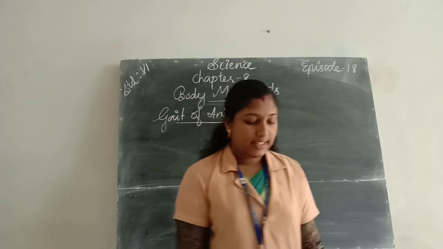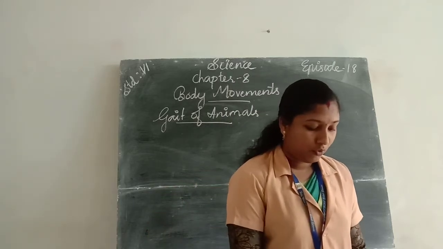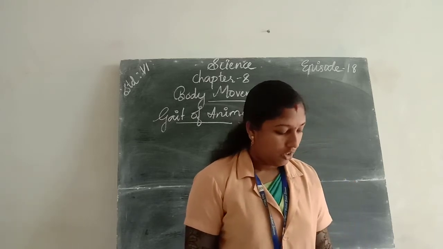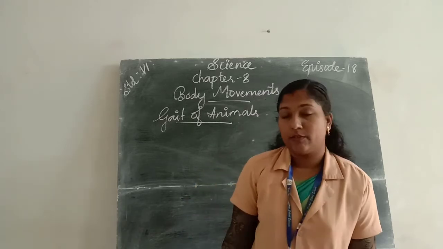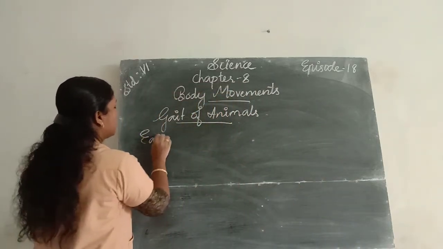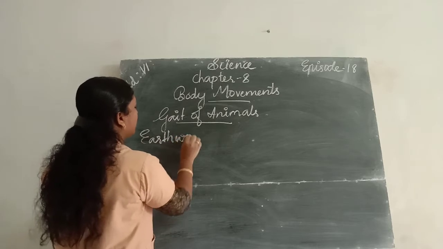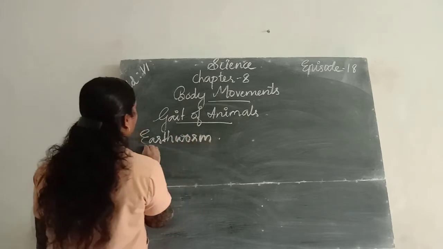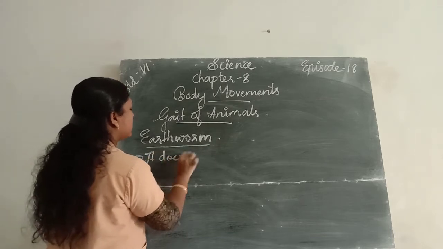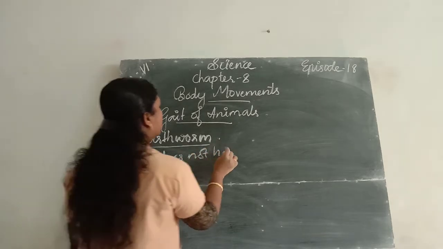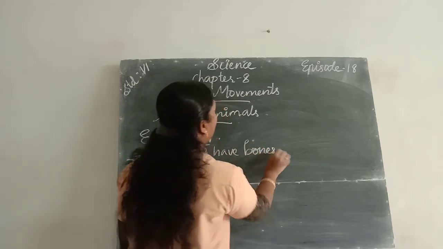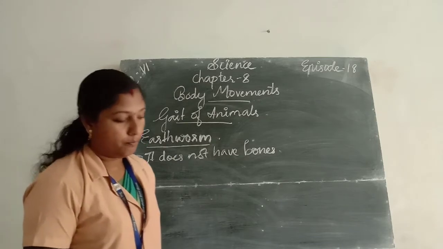So we know that the earthworm is a living thing which does not have bones. The earthworm does not have bones.